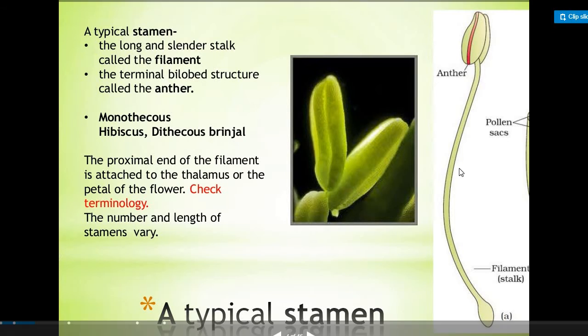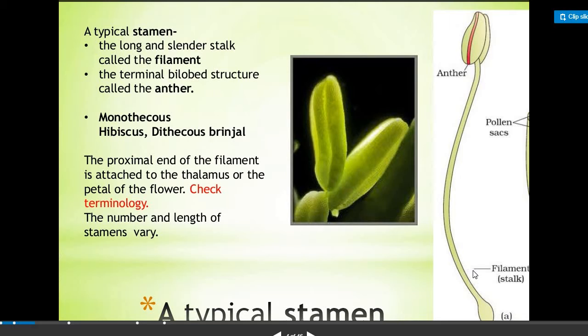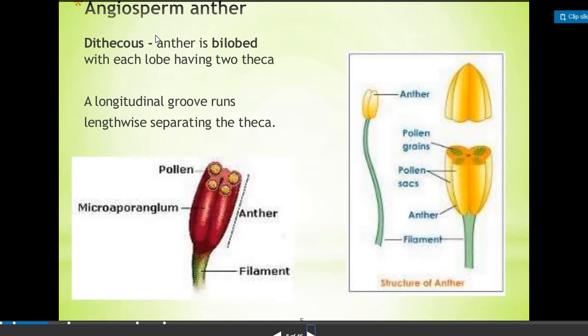The proximal end of the filament is attached to the thalamus portion of the flower, or it may be attached to the petal of the flower. Here in the dithecous condition, the anther is bilobed. Here you can see two lobes, one is this and one is this. Whenever each lobe has two theca, that is known as dithecous, and monothecous means only one theca is there.